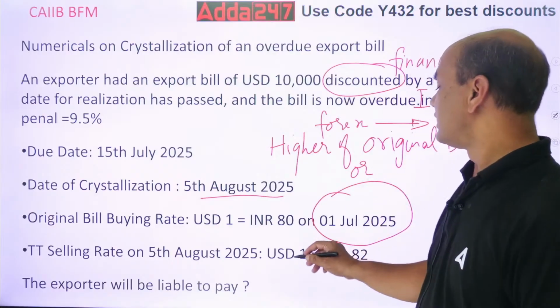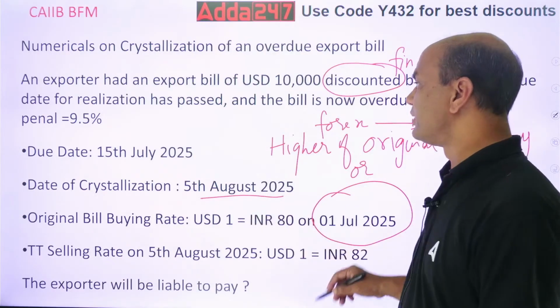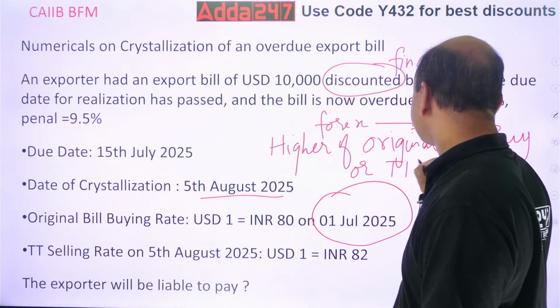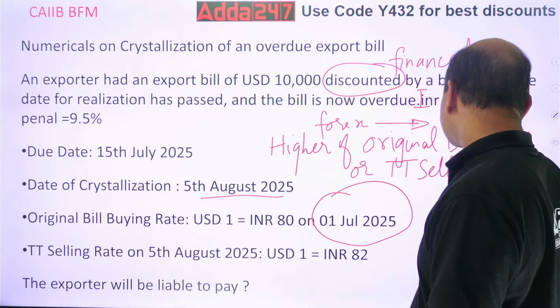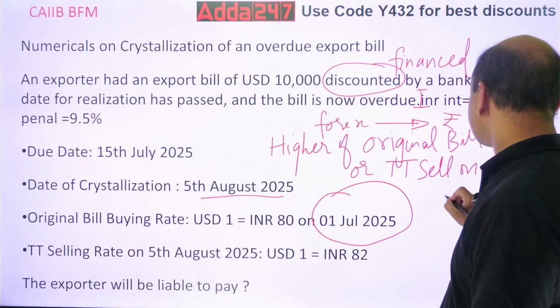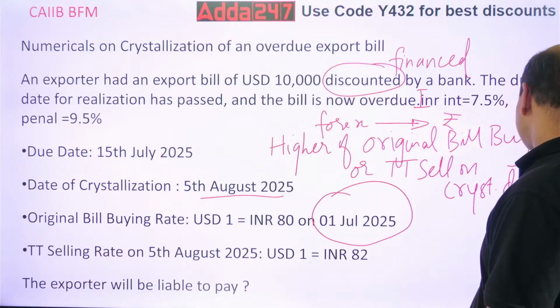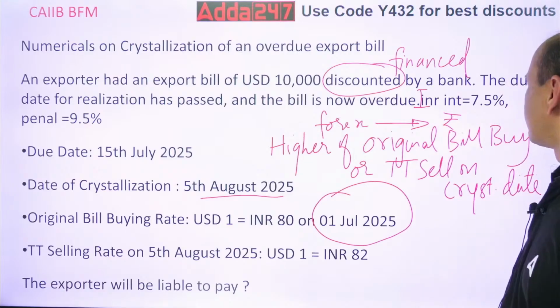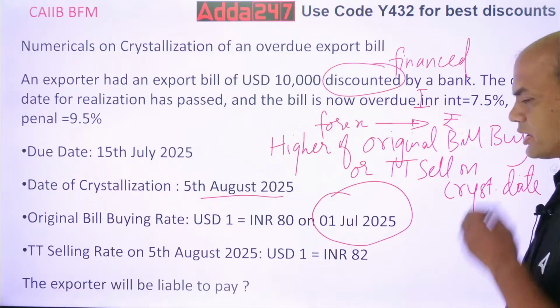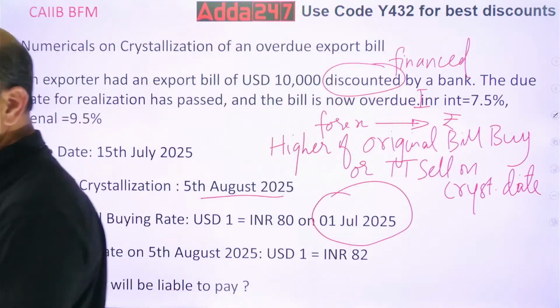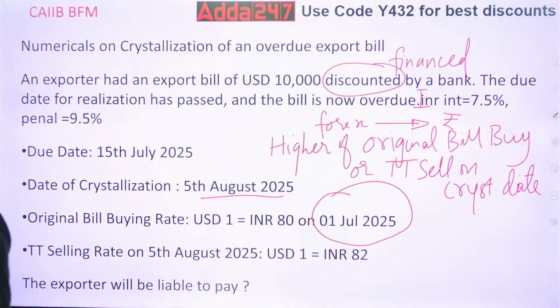Second is the TT selling rate, on the crystallization date. So you have to take the higher of these two. Pay attention, very, very important terms.